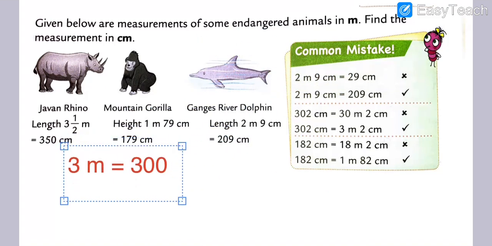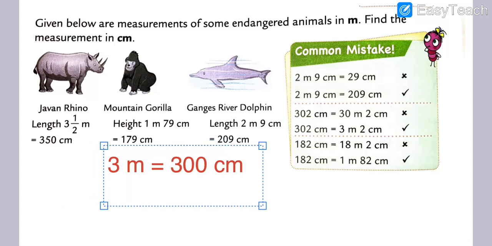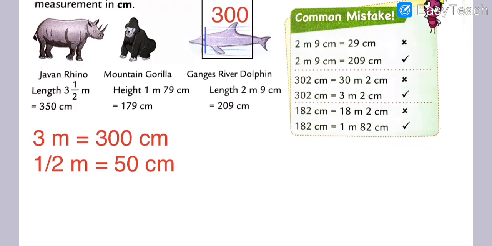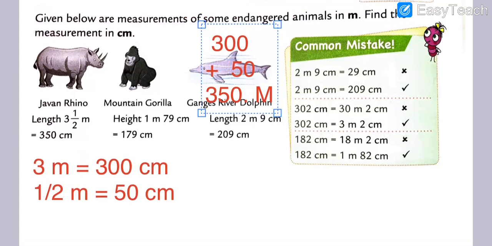Got my points? Like that, my dear students. So the answer is what? 300 plus 50. See, my dear students, here 300 plus 50 centimeter. Got my points? So the answer is what, my dear students? The answer is 350 centimeter.